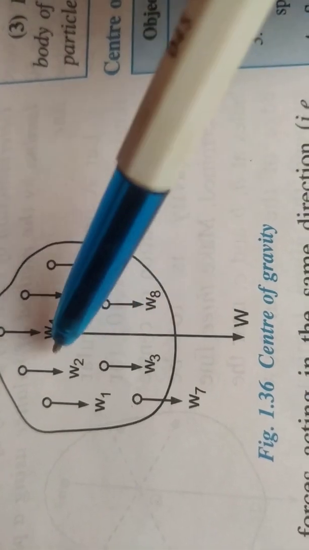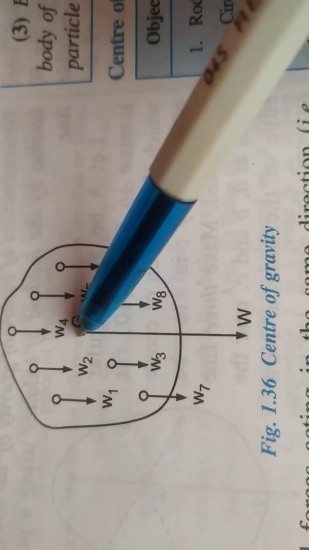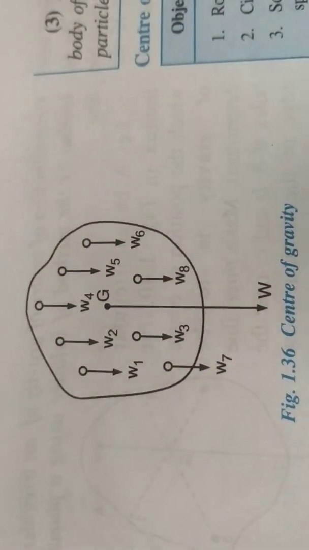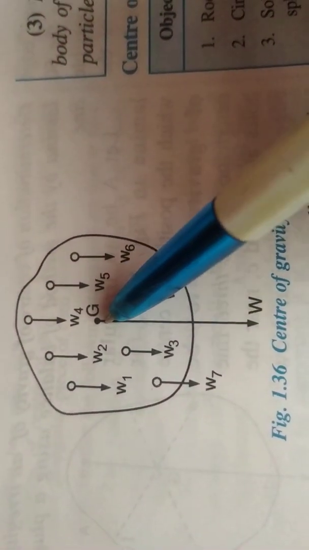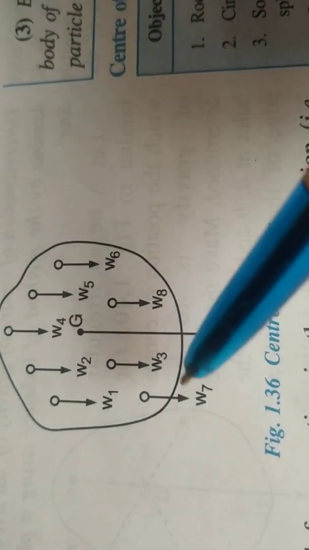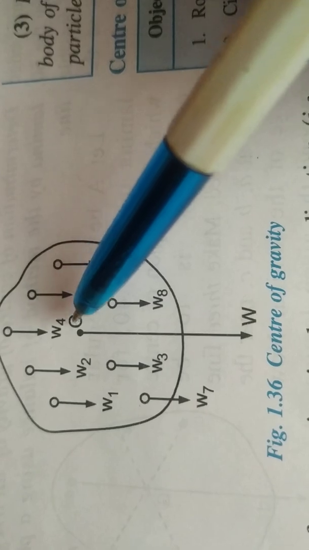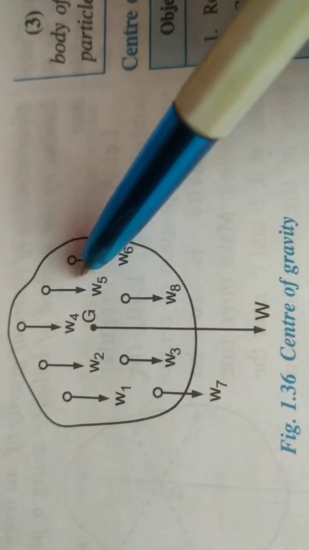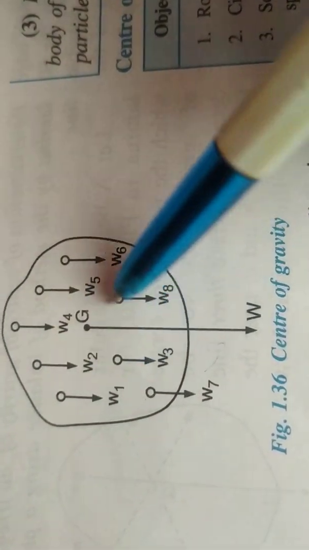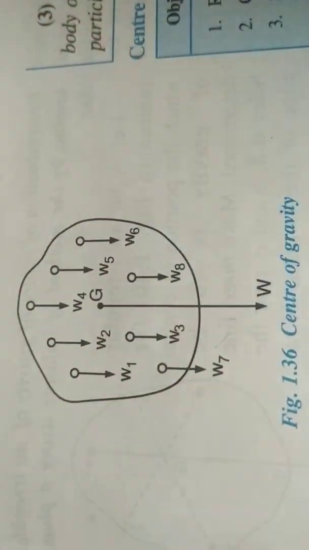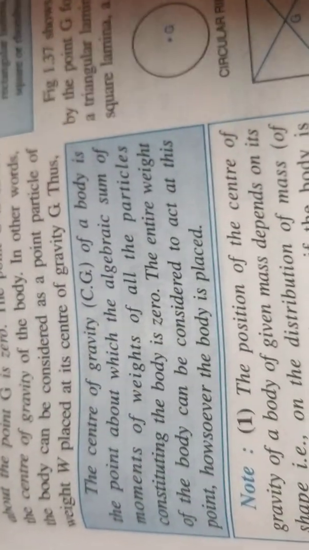Now this point G is called the center of gravity, and it is a point about which the moment of all these forces becomes zero. That is, the algebraic sum of all the moments on the left side of this point G and the right side of this point G balance each other, and such a point is called the center of gravity of that body. So this is how we define center of gravity.